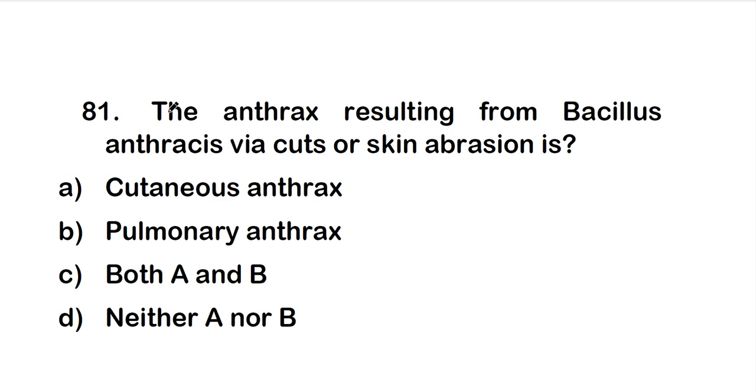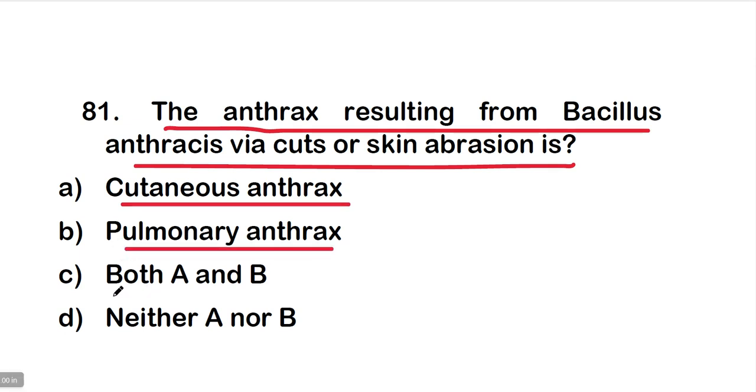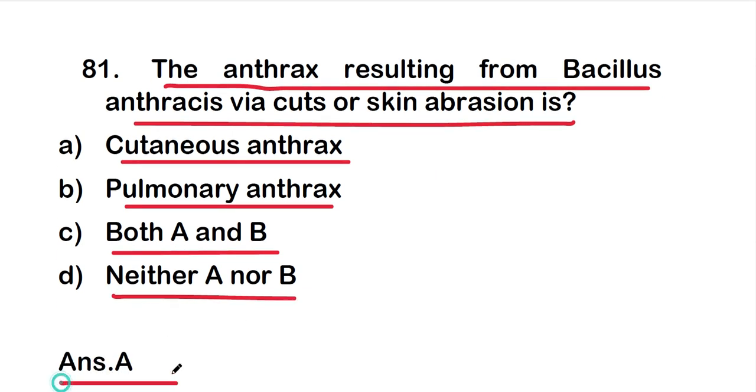Okay, so the first question, that is question number 81: is the anthrax resulting from Bacillus anthracis via cuts or skin abrasion cutaneous anthrax, or pulmonary anthrax, or both A and B, or option D, that is neither A nor B? The right one is option A, that is cutaneous anthrax. So the anthrax resulting from Bacillus anthracis via cuts or skin abrasion is cutaneous anthrax.